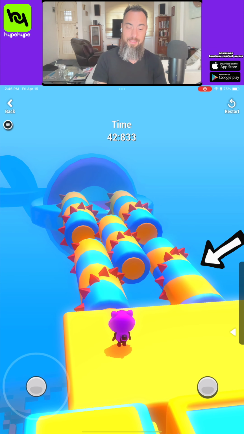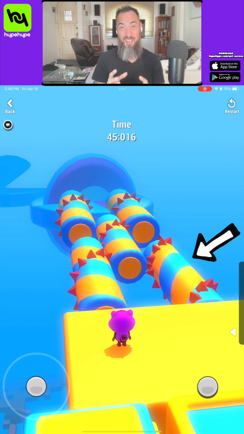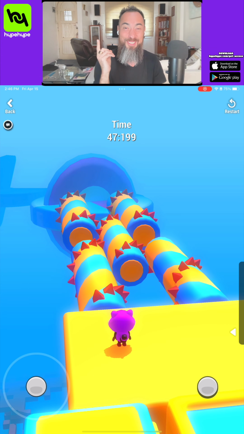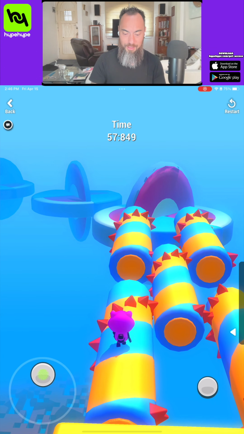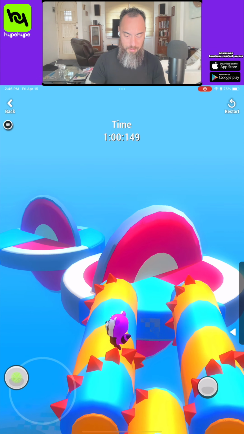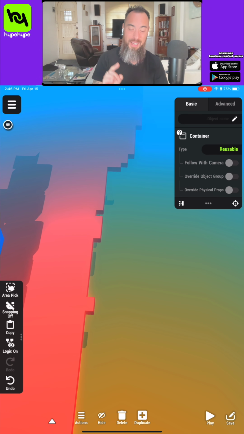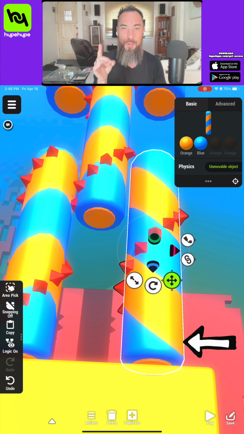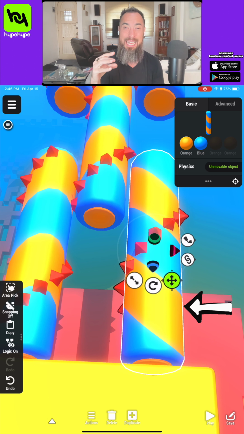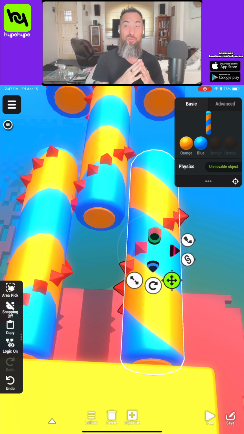I noticed that these all spin at the same time, so I've been meaning to change this, and today's the day. So it's a good thing I was playtesting because I would have forgotten about that. Now we need to find that object. Let's select the object. First thing I noticed is that the object has a white outline, which means it's not a reusable object and they're all their own separate objects.